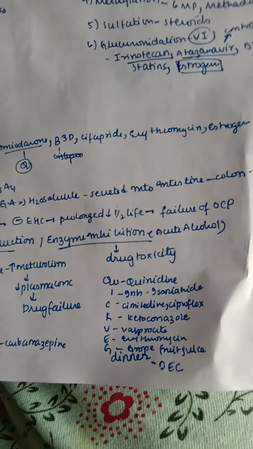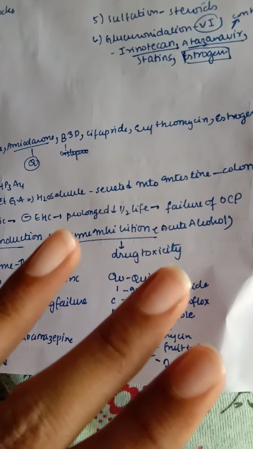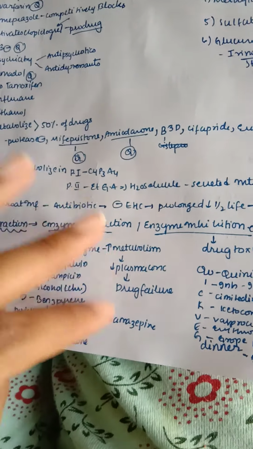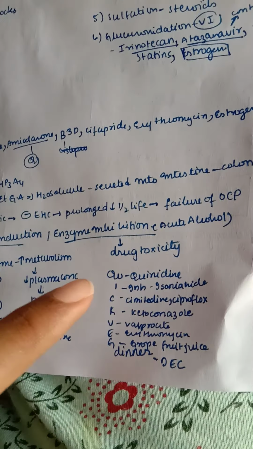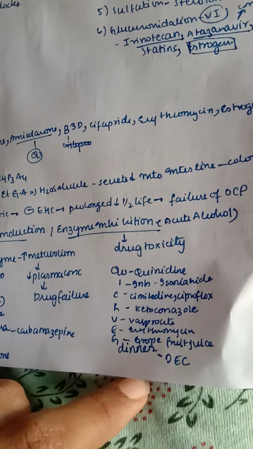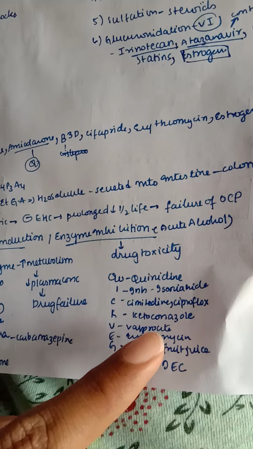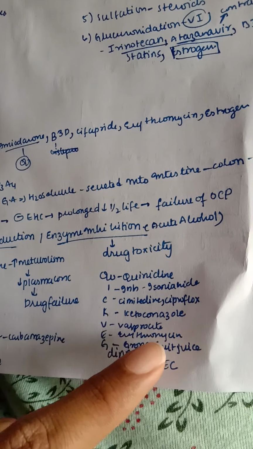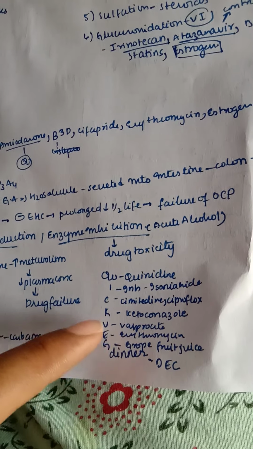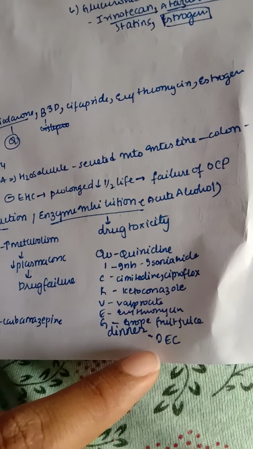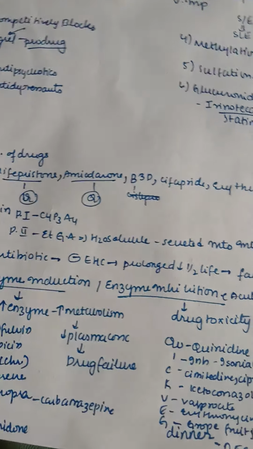In the case of enzyme inhibition, it is caused by acute alcohol, and it leads to drug toxicity. Here we can use the example mnemonic Quick Veg Dinner. QU is quinidine, I is isoniazid, C is cimetidine and ciprofloxacin, K is ketoconazole, V is verapamil, E is erythromycin, G is grapefruit juice, and Dinner is DEC. So this is very important, and all these examples we need to remember.